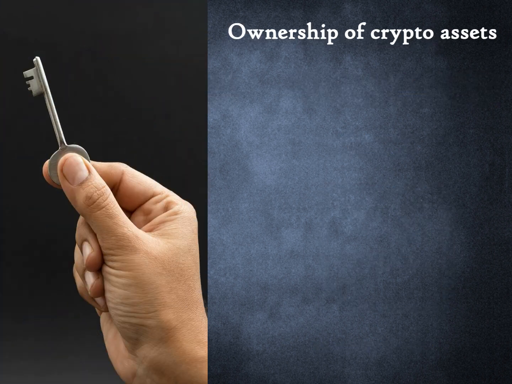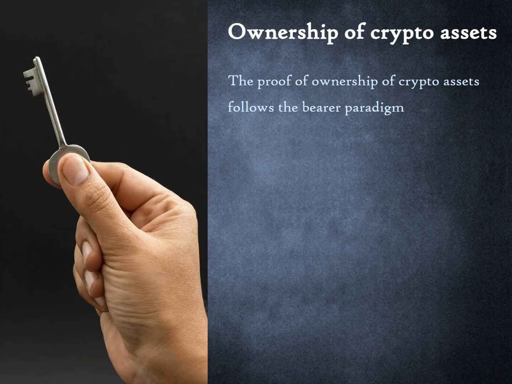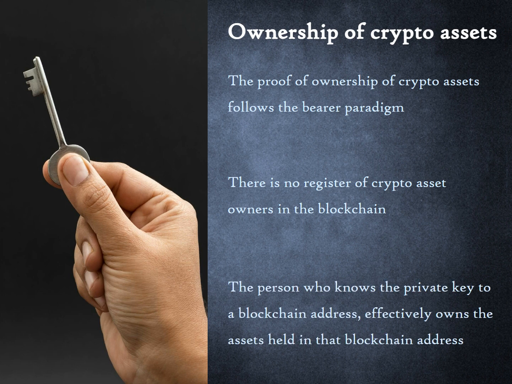Somewhat counterintuitively, the proof of ownership of crypto assets follows the bearer paradigm. There is no register of crypto asset owners in the blockchain. The person who knows the private key to a blockchain address effectively owns the assets held in that blockchain address.